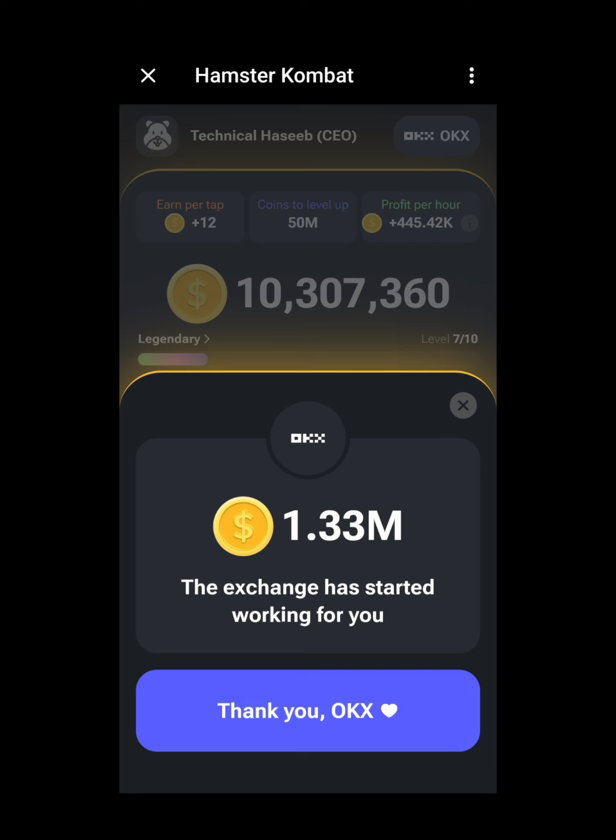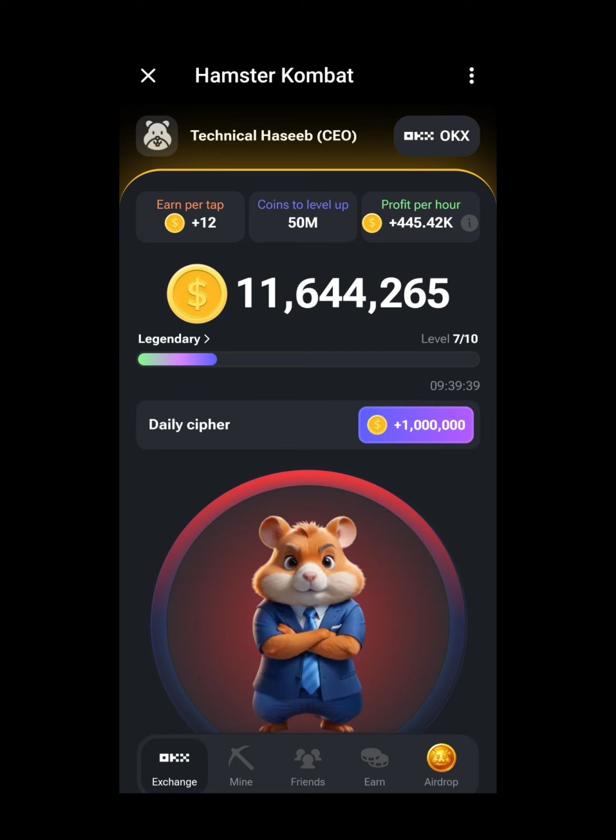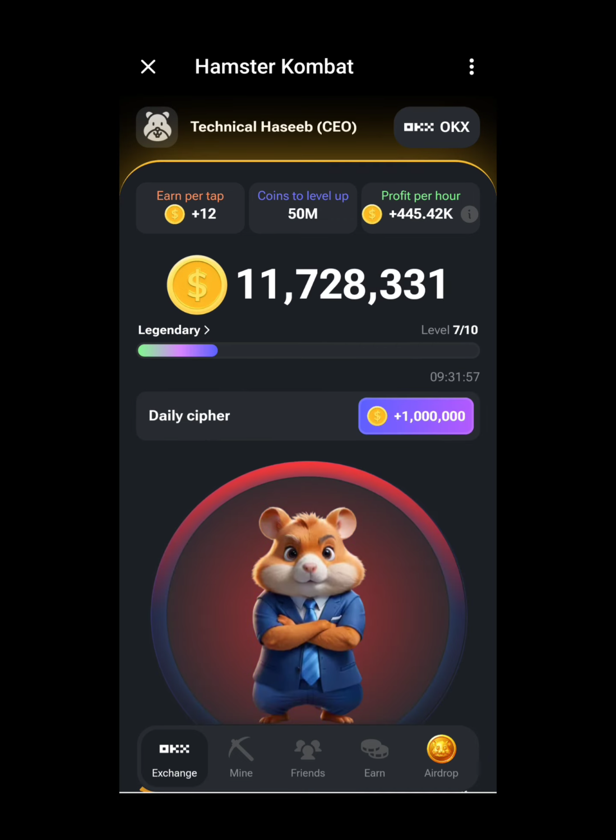This is my Hamster Kombat account. Just click on the Earn per tap and you can see I am able now to type the wallet code on Hamster Kombat, and I will receive the reward of 1 million coins for typing this Hamster Kombat code.